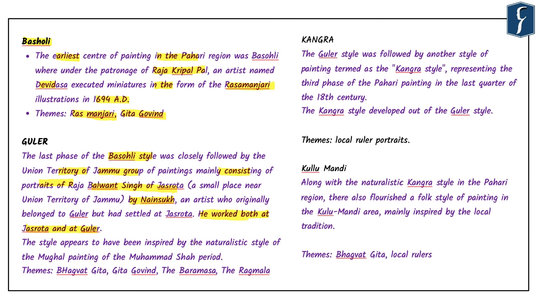This Guler style was inspired by the naturalistic style of Mughal painting of the Muhammad Shah period. The themes that were focused on here were the Bhagavad Gita, Geet Govind, the Baramasa and Ragamala.